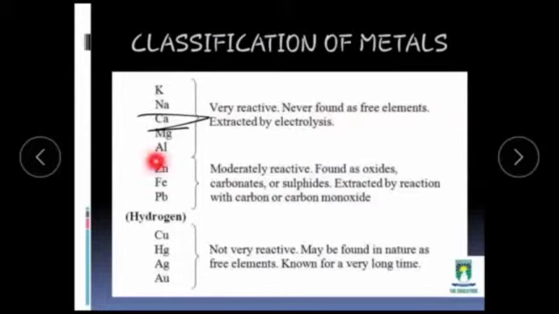Whereas zinc, iron, and lead are moderately reactive, found as oxides, carbonates or sulfides, extracted by reaction with carbon monoxide or carbon. And copper, mercury, silver and gold are not very reactive, may be found in nature as free elements, and have been known for a very long time.